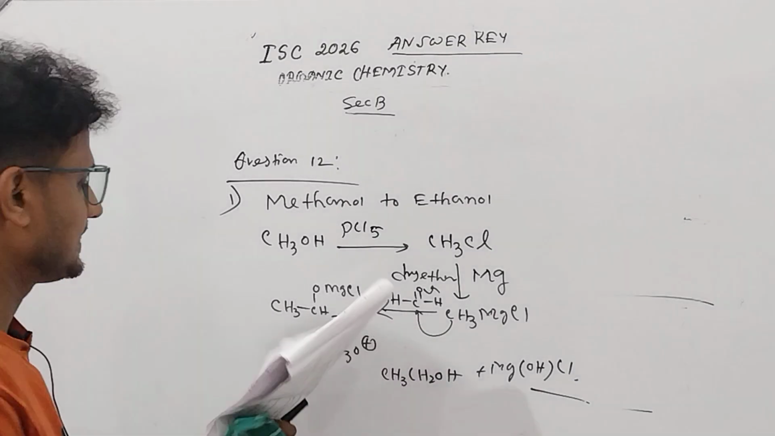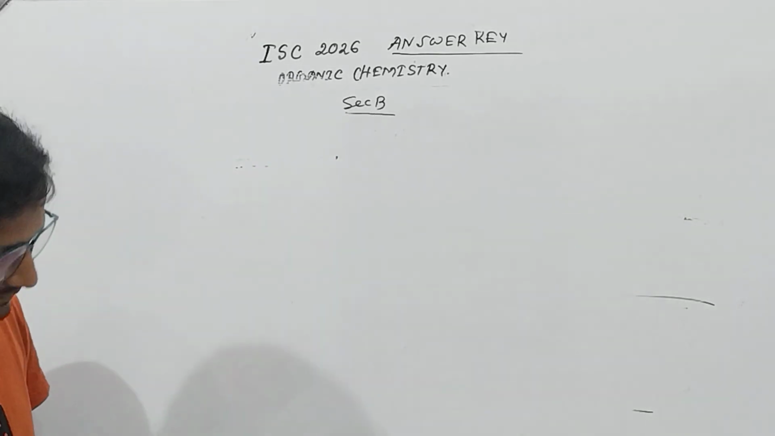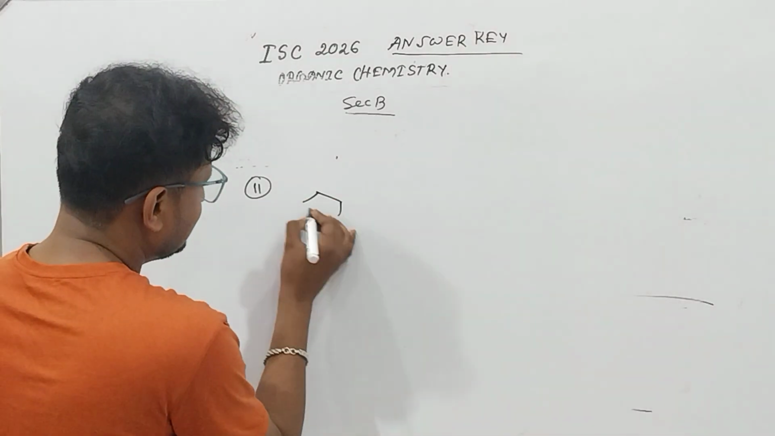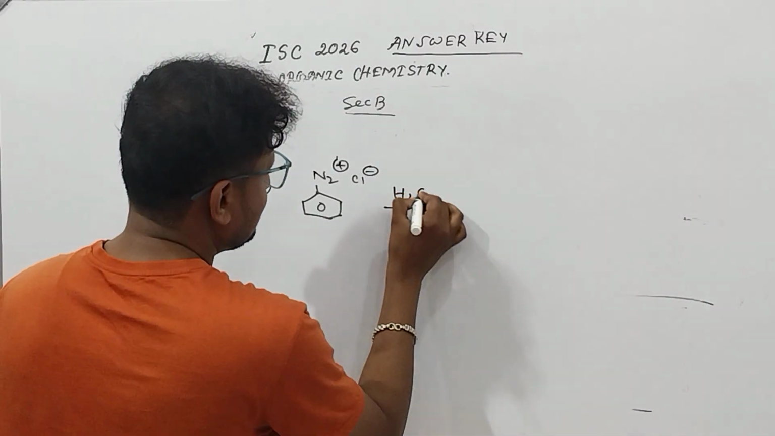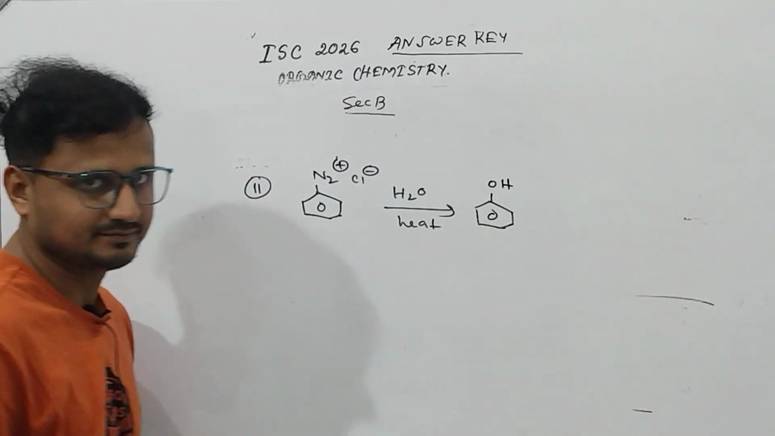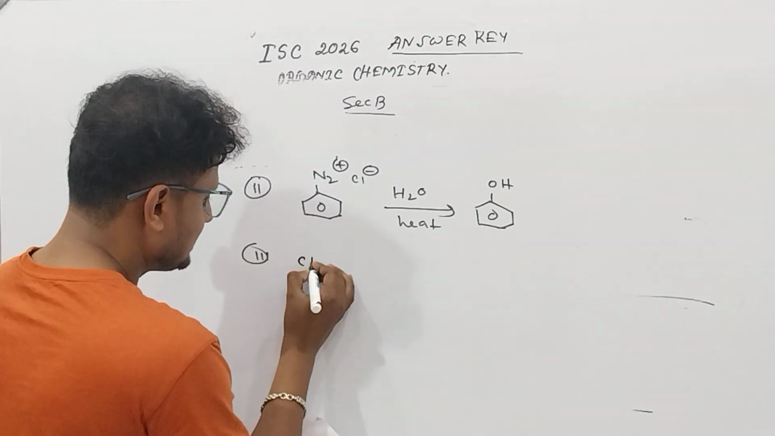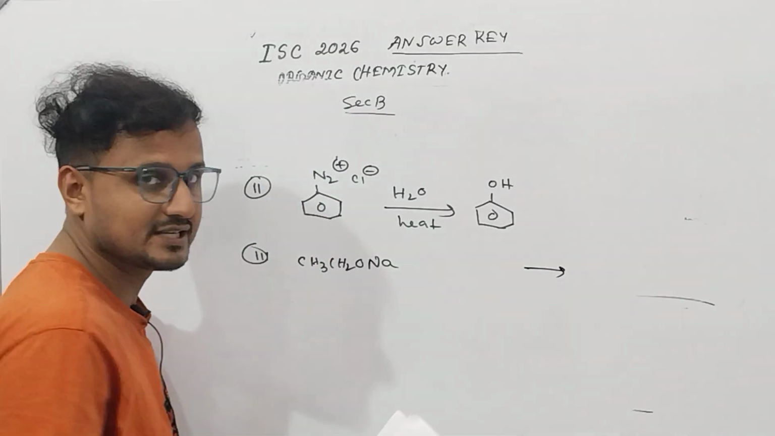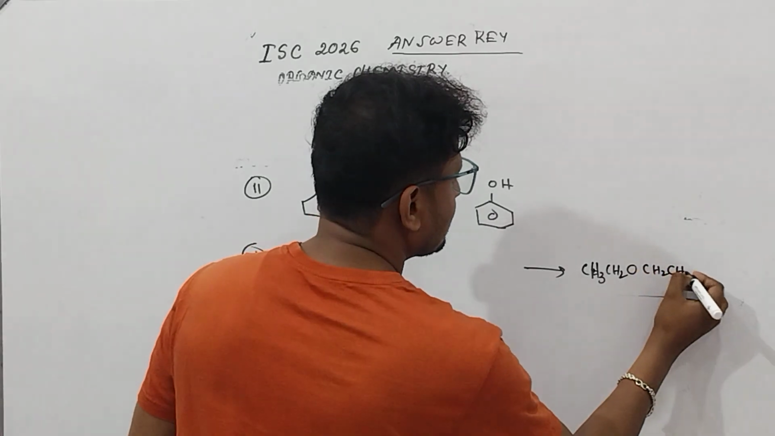Okay, next, number 2, benzene to benzene diazonium chloride to phenol. Very simple. Benzene diazonium chloride, if you heat with water, you will get phenol. Okay, and this is the next one, sodium ethoxide. Sodium ethoxide means CH3CH2ONa. You have to go for what? Ethoxyethane. So ethoxyethane means CH3CH2OCH2CH3, ether.